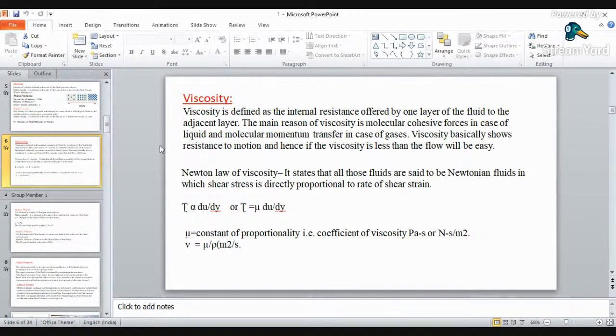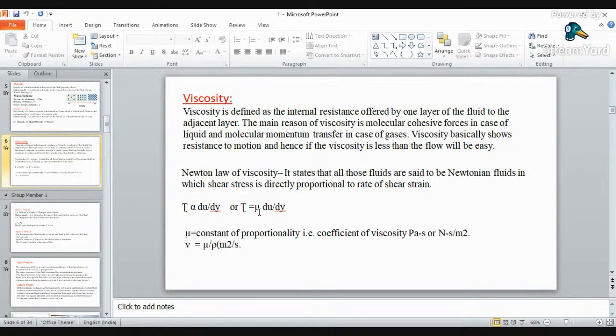Now Newton has given one law which states that your shear stress is directly proportional to the velocity gradient. That is, tau is directly proportional to du by dy. Here du by dy is nothing but the differential quantity of velocity, and tau is your shear stress. Okay, when you replace this proportionality, you will get one constant of proportionality, that is your viscosity, dynamic viscosity.